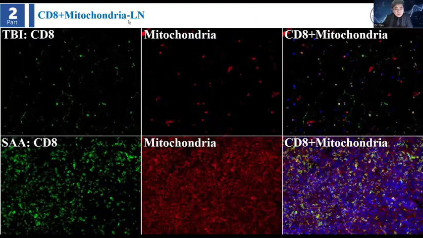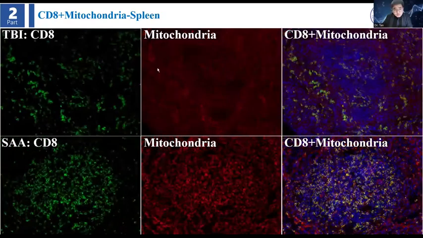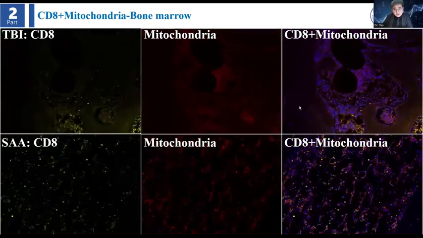We go to the lymph node. The mitochondrion is represented in red, and the green represents CD8. We can obviously see the CD8 mitochondria is much higher than in the control group. There is a similar result in the spleen. This is bone marrow.